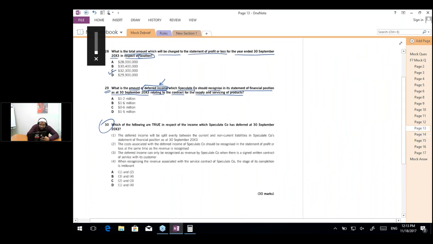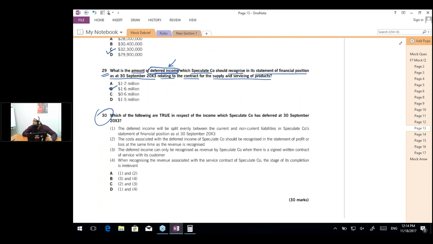Okay, now the question was asking what is the amount of deferred income? So the amount of deferred income is going to be $1.6 million. So your answer is actually B. This is the right answer. Yes, Simran, you can call it accrued income or deferred income, but it's better to call it deferred income or the unearned income.